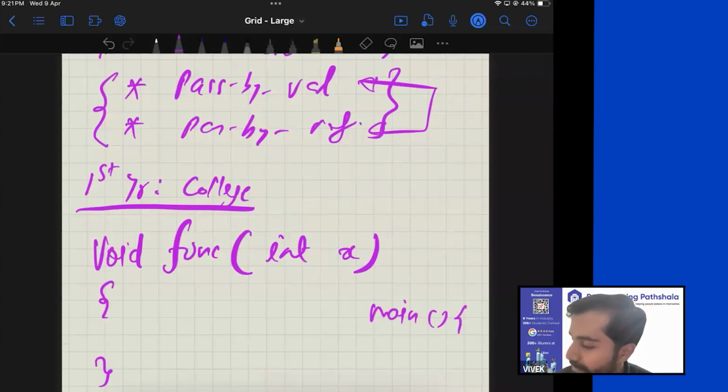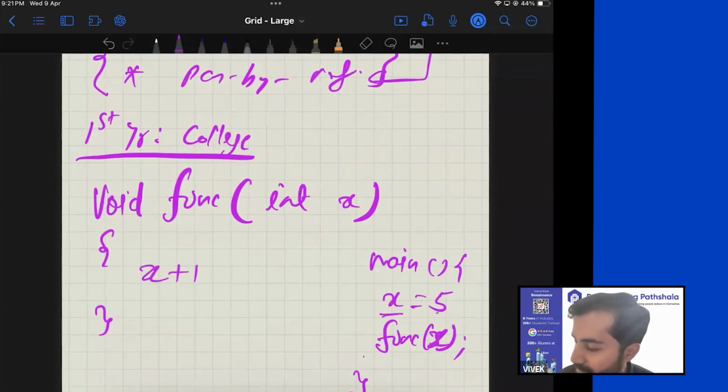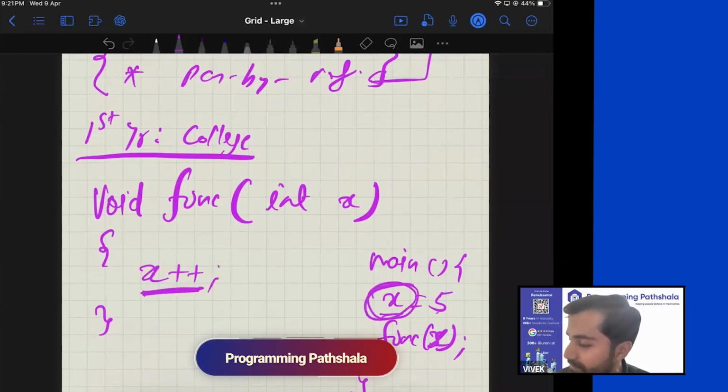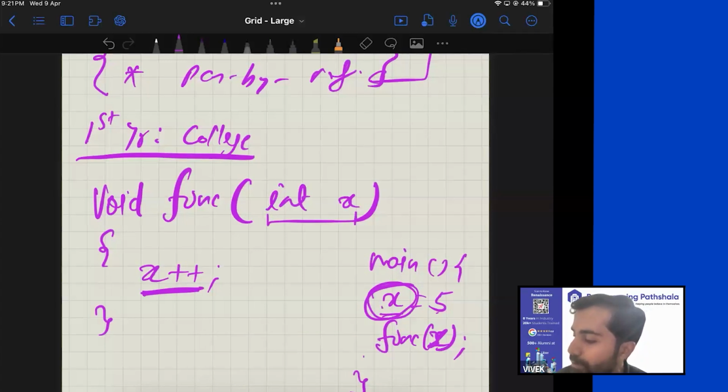So inside your main, you had a variable x, which was equal to 5. And now you call func of x. Now here, if you do x plus plus, will this change be reflected inside this x? The answer is no. Why? Because you are passing it by value. So when you pass it by value, a new copy of it gets created.